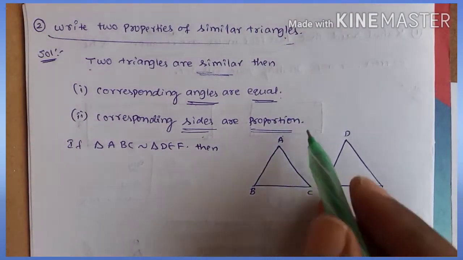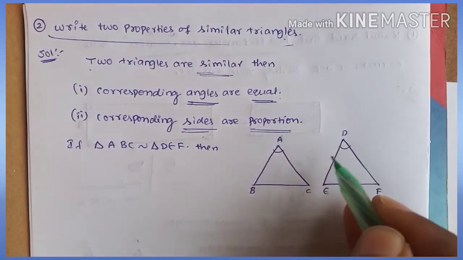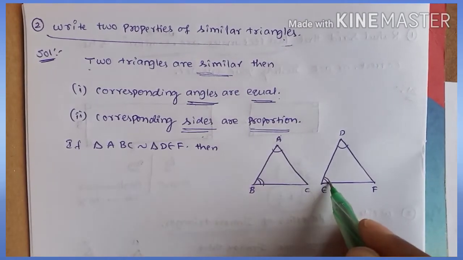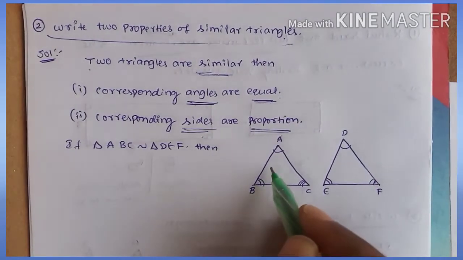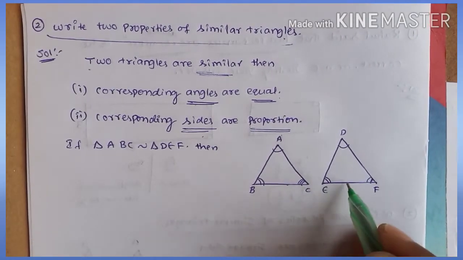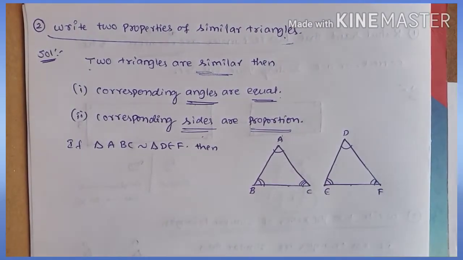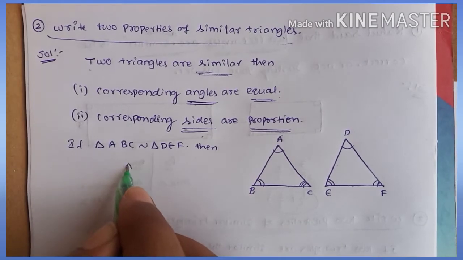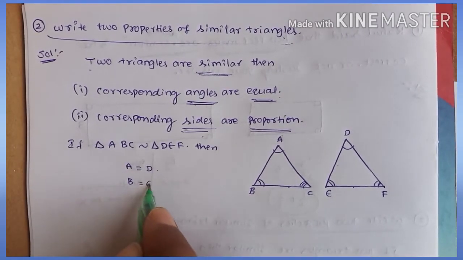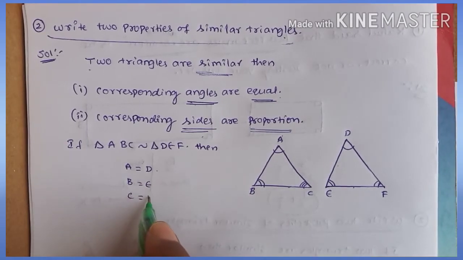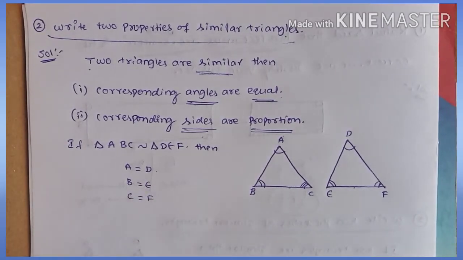Here are the two triangles: first angle equals first angle, second angle equals second angle, third angle equals third angle. Angle A is equal to angle D, angle B is equal to angle E, angle C is equal to angle F.